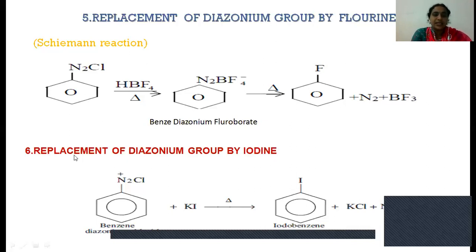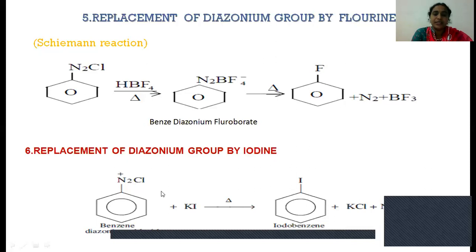And the next reaction is replacement of the diazonium group by iodide. Here, benzene diazonium chloride reacts with potassium iodide. In this potassium iodide, K is acting as a plus, which is a cation, whereas I is an anion, dissociated as I minus. So this I minus, the nucleophile, will replace this diazonium chloride group.